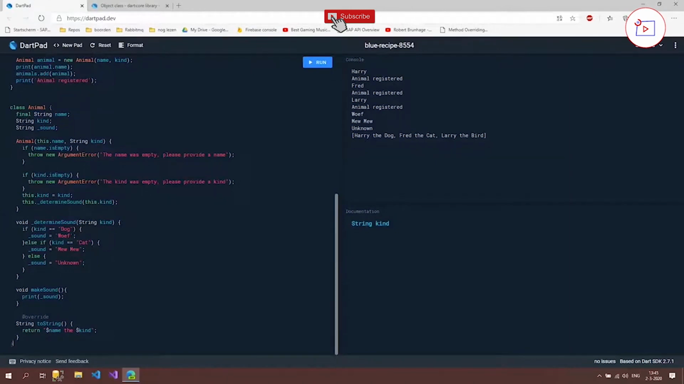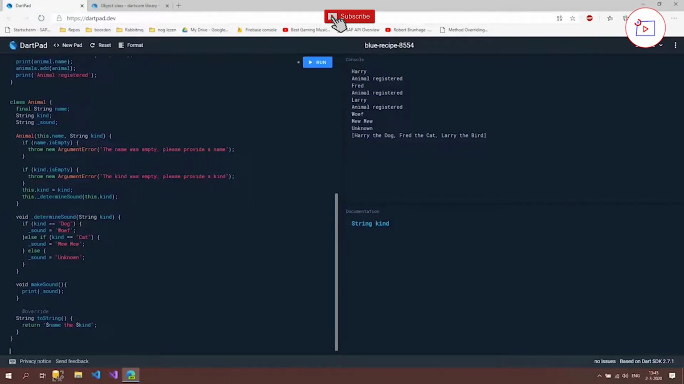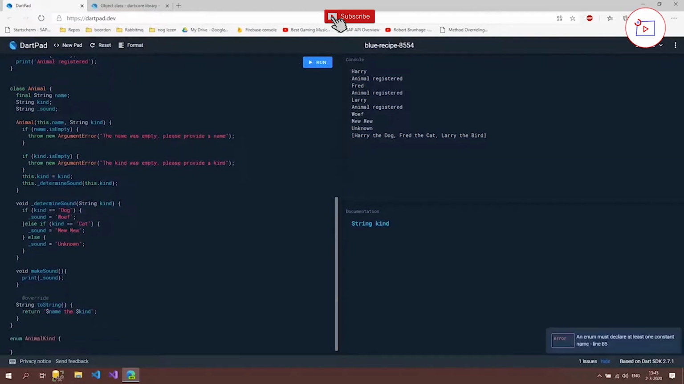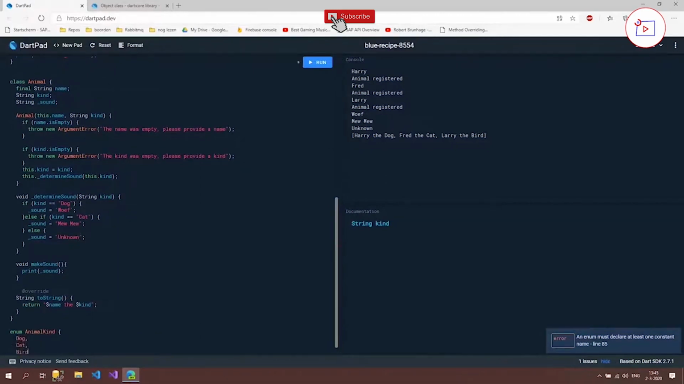And let's first create this enum. So what we do, instead of class, we use enum. And I'm going to name it AnimalKind. You can name it differently if you want. And it's really simple. We just type dog, cat, bird. So these are the animals that we accept in our animal shelter.